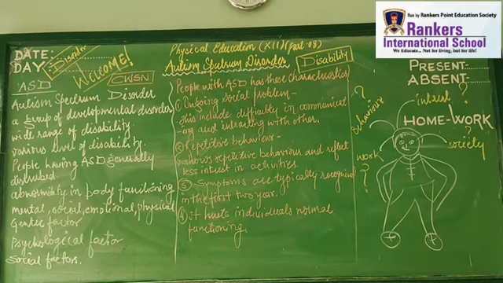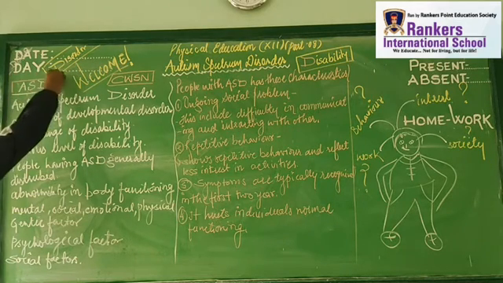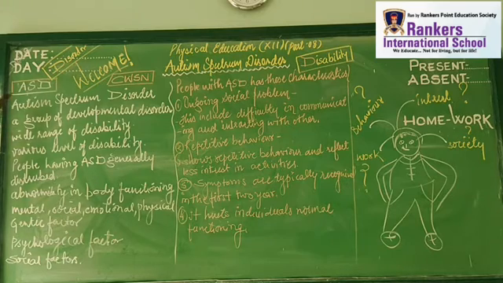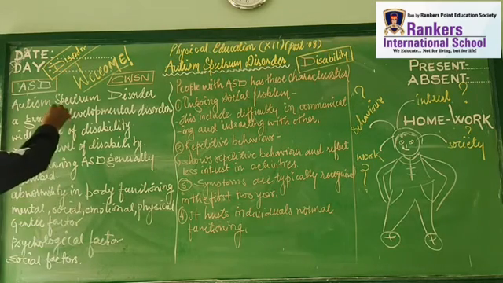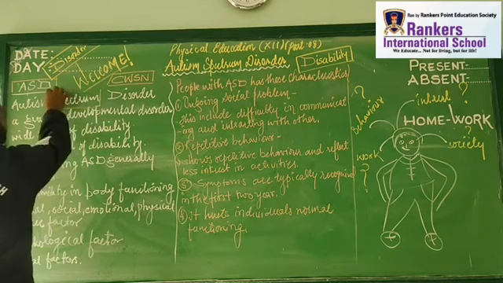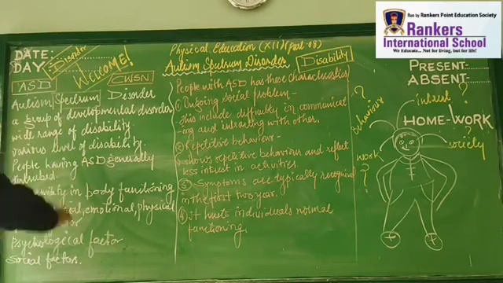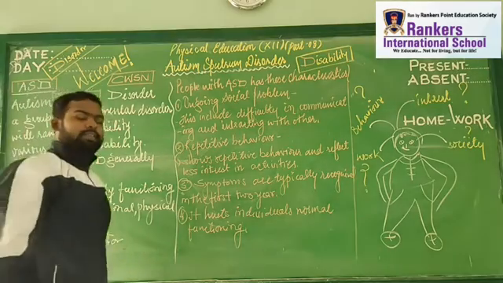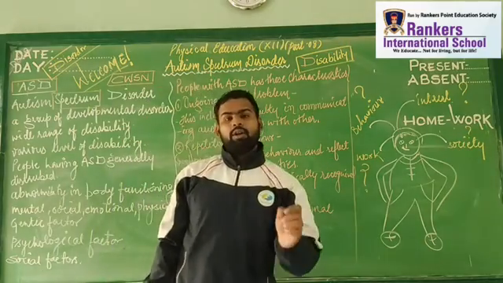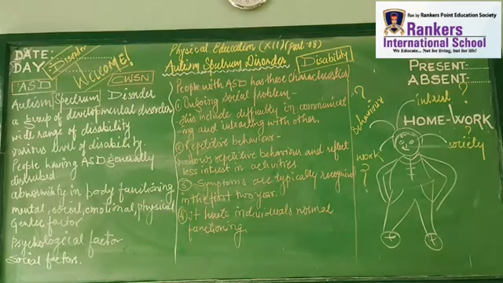Okay? So the first thing to understand here is the full form of ASD. The full form of ASD is autism spectrum disorder. Now let us understand the meaning of autism spectrum disorder. The word spectrum means a lot of things, or a group. Got it? The word spectrum says that something is in a group.